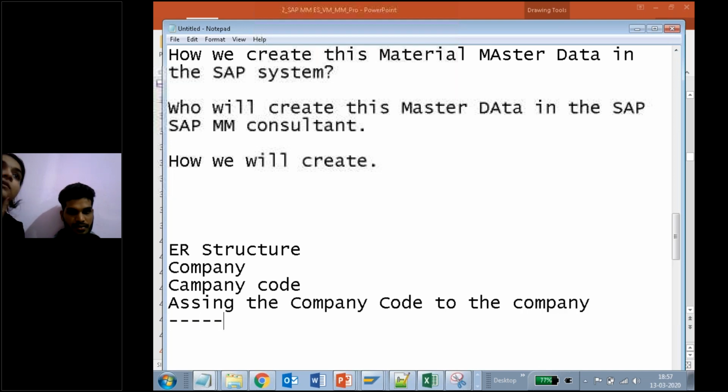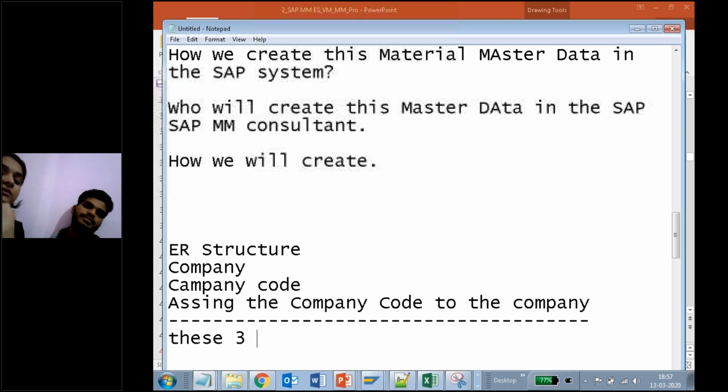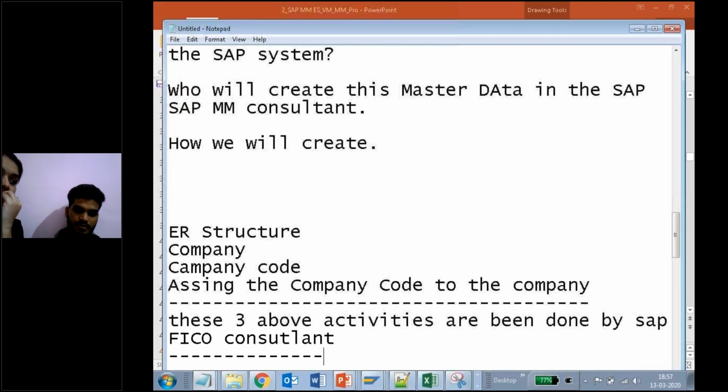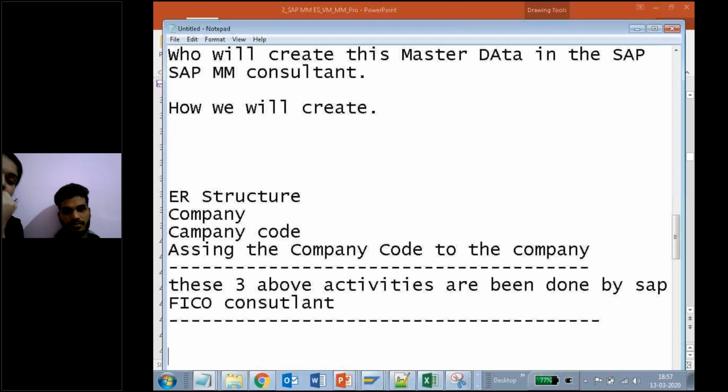So these three above activities, what is it? These three are done by SAP FICO consultants. Getting my point? Yes, sir. We have other things.